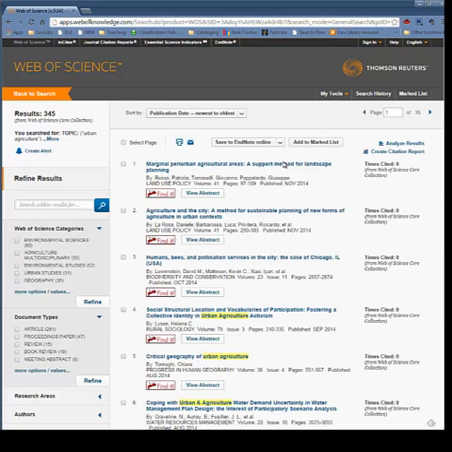And hit search, and there you go. We see we get 345 results. So these are all articles that were published within the last 5 years on the topic of urban agriculture, and we can scroll through there and notice that we're not seeing any full text. And part of this is that you'll notice it's sorted by publication date, newest to oldest. And because there is a lot of interest in this topic, there's a lot being written about it. Look at how many of these are very recent. This is November 2014, so November 2014, October 2014, September 2014.